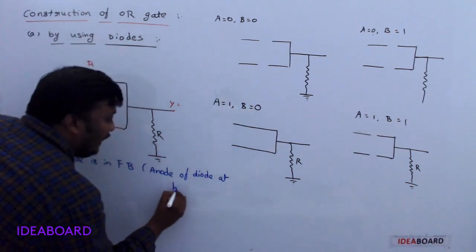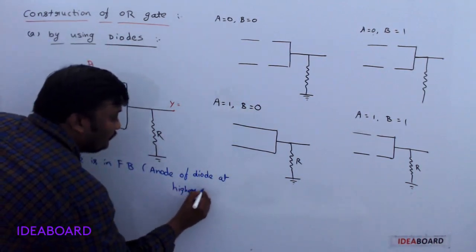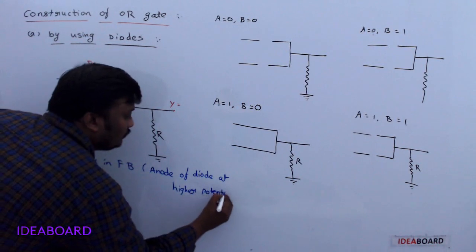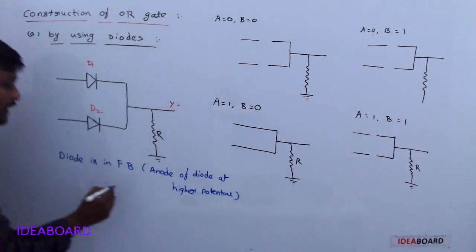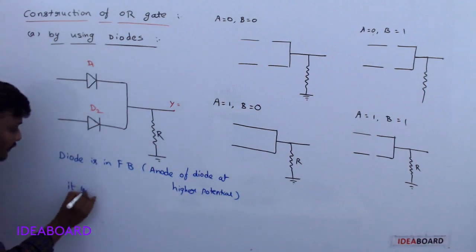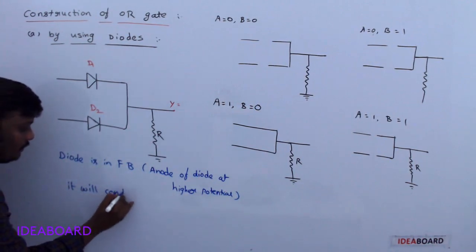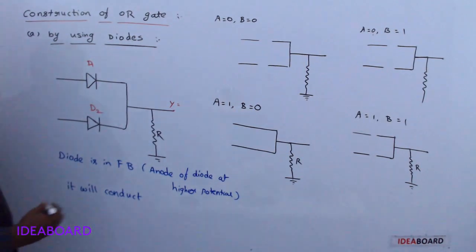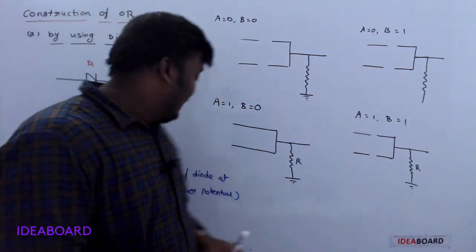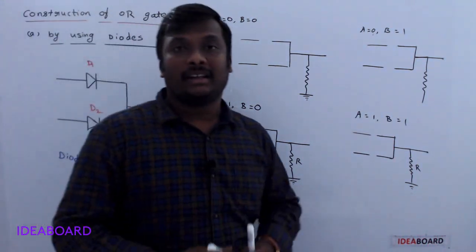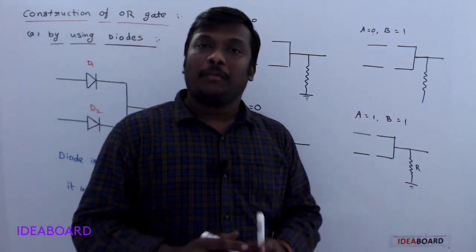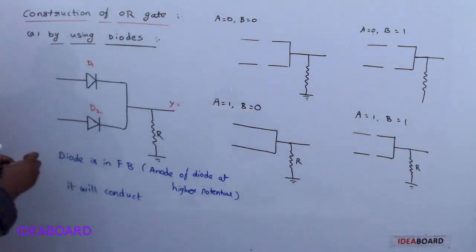Okay, when the diode is in forward bias, then only it will conduct. When the diode is in forward bias, meaning the anode of the diode is at higher potential, then only it will conduct. Please keep this point.